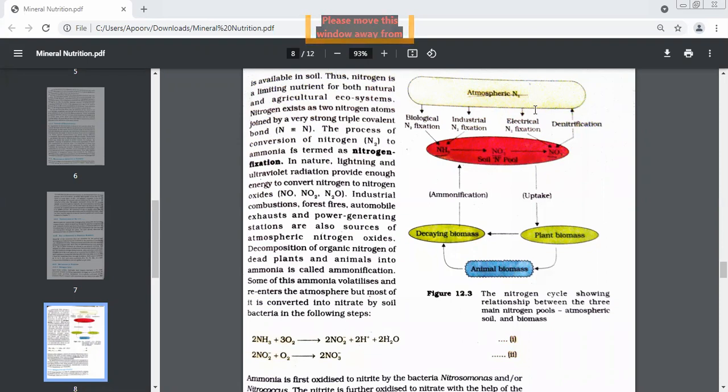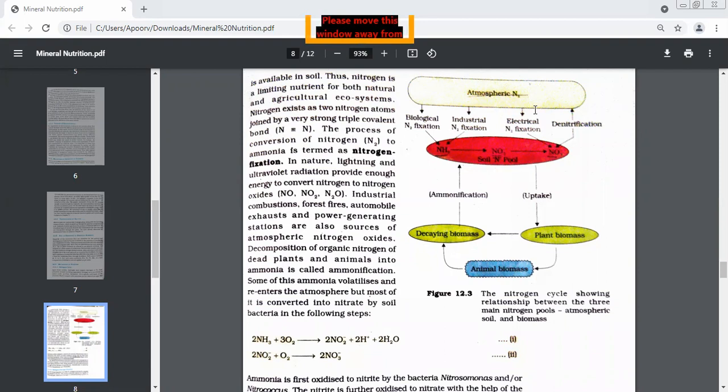Another way is that all organic substances contain nitrogen in their bodies. So after death, when the dead bodies start decaying, the organic nitrogen which was present starts converting into ammonia. Now, after the nitrogen is converted into ammonia, two things happen to this ammonia.